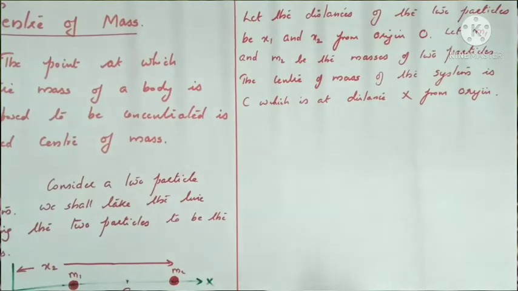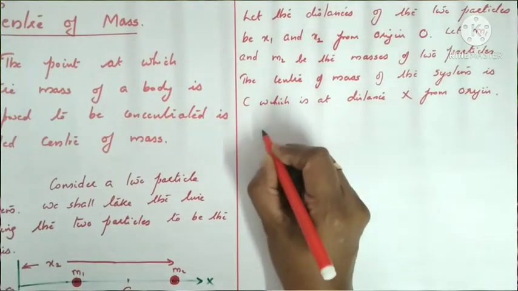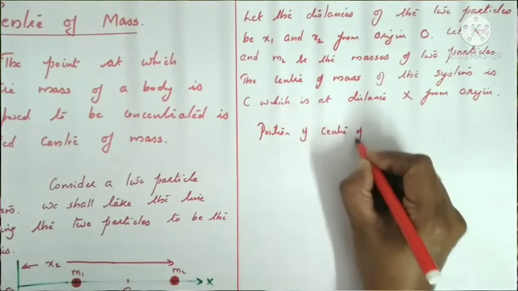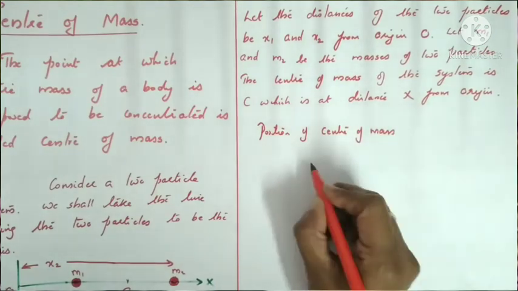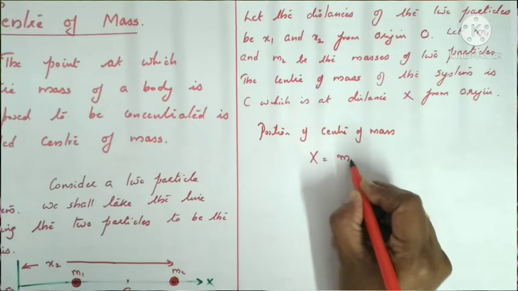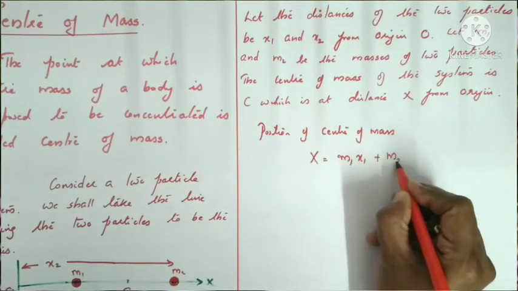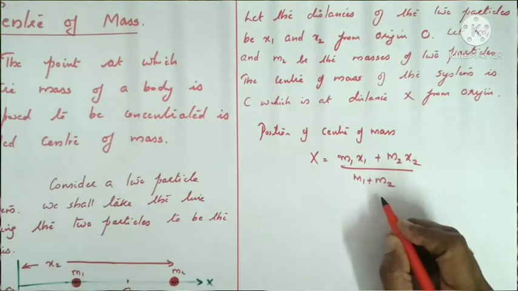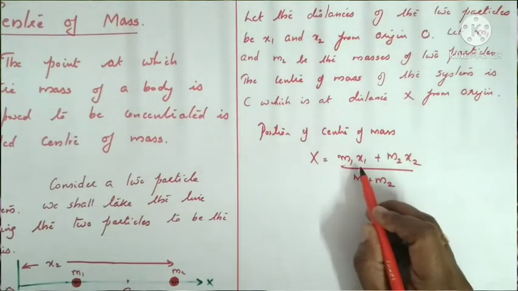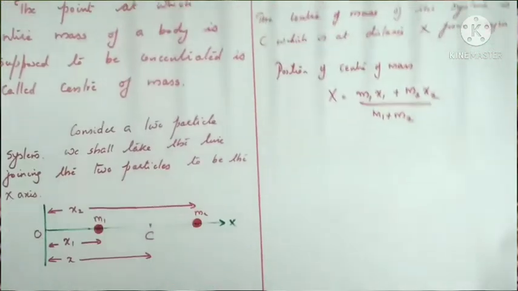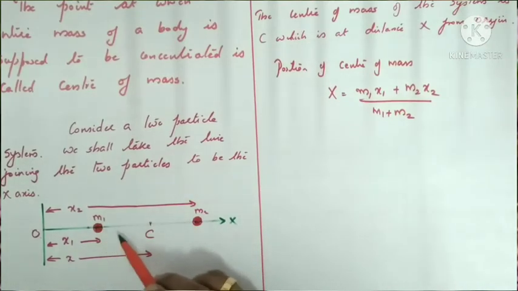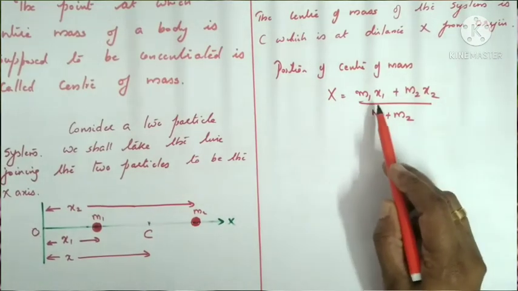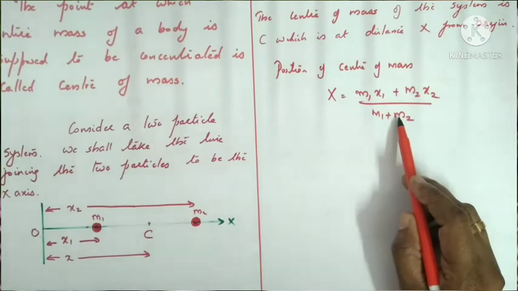Now the position of the center of mass. Since it is lying along the x-axis, we can write x equals m1 x1 plus m2 x2 divided by m1 plus m2. So since there are two particles, the position of the center of mass along the x-axis is x equals m1 x1 plus m2 x2 divided by m1 plus m2.